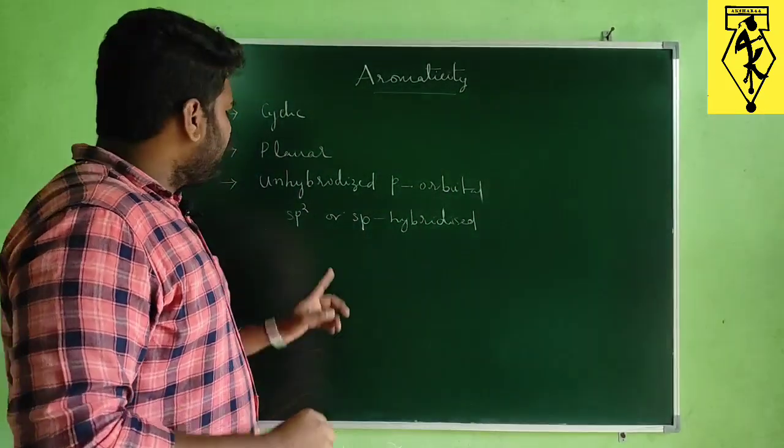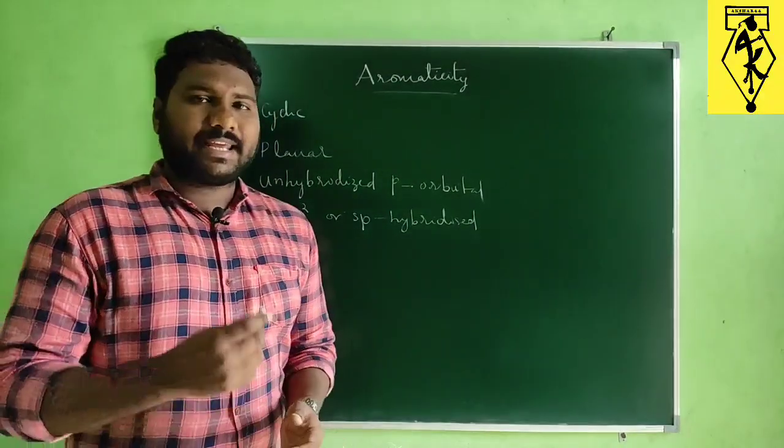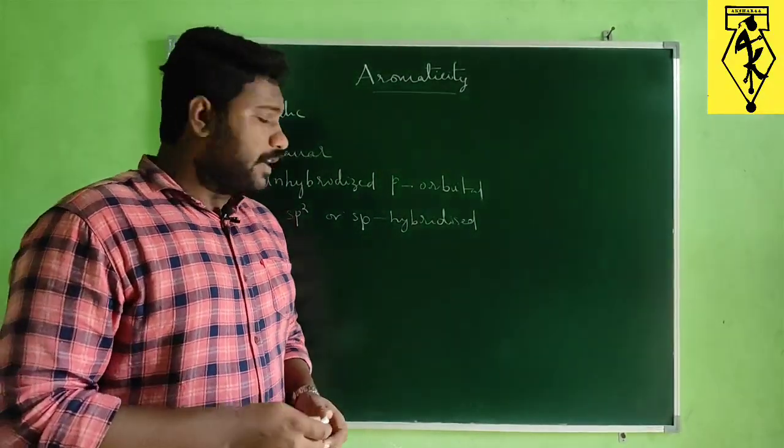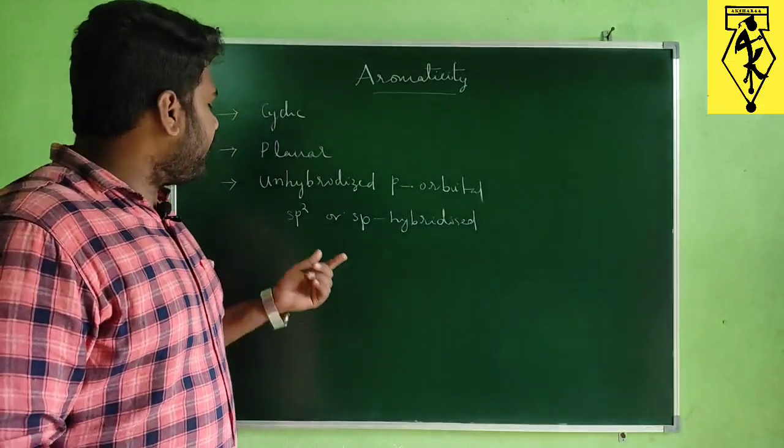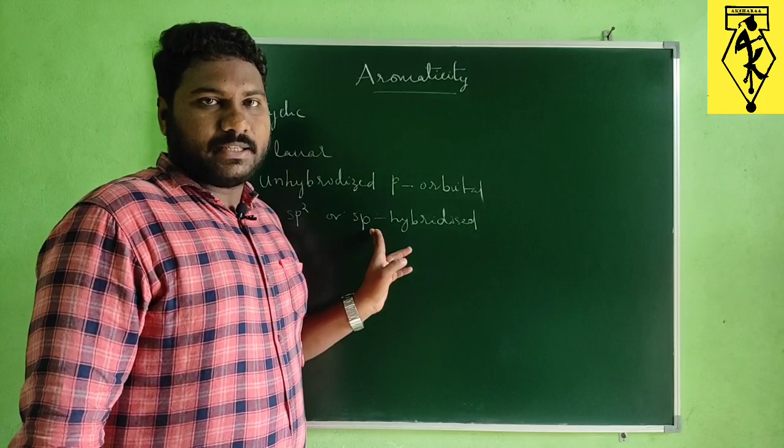So what it indicates is, if it is an aromatic compound, every atom should be sp2 hybridized or sp hybridized, right?